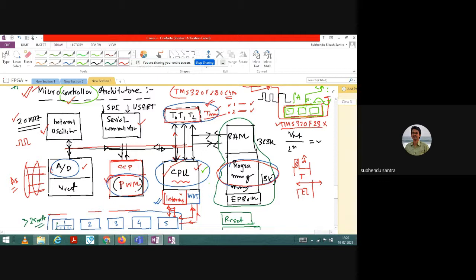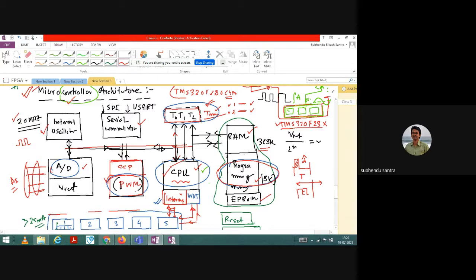Along with that we have dedicated RAM, which is very good, 368K. And we have 8K programming memory, we have EPROM. So a lot of memory units are present for storing, for data processing or momentary data storing.